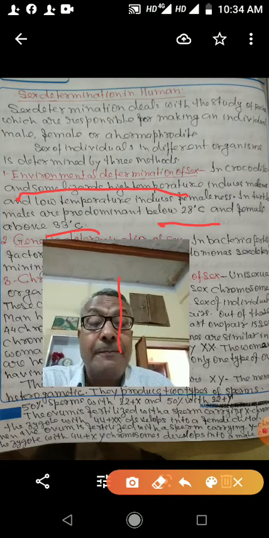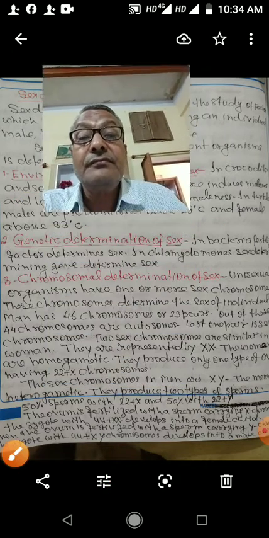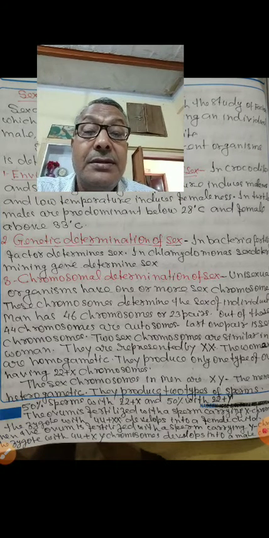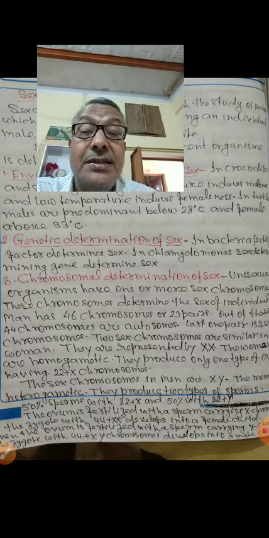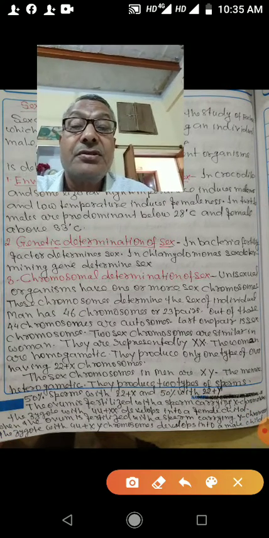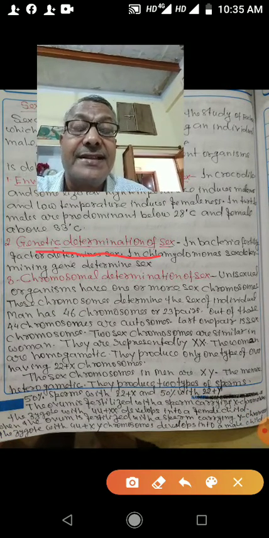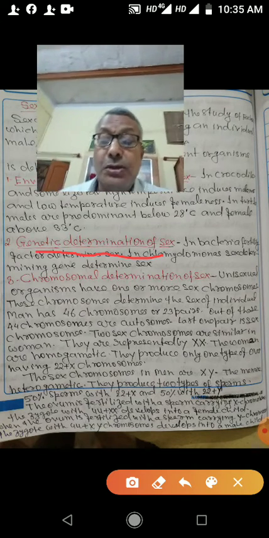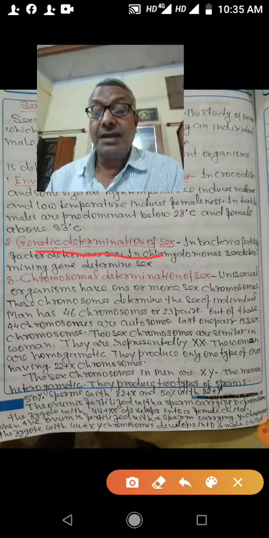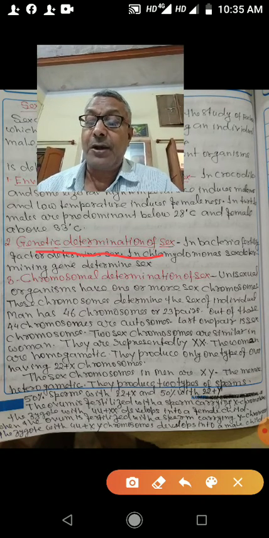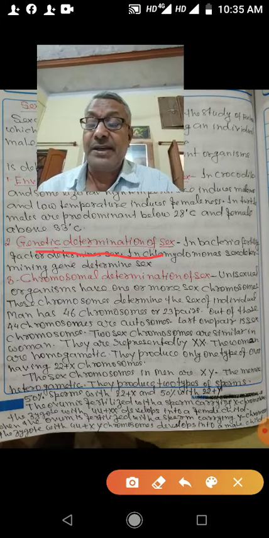Now, second factor is genetic determination of sex. So in lower organisms like in bacteria, a fertility factor is found in the plasmid.